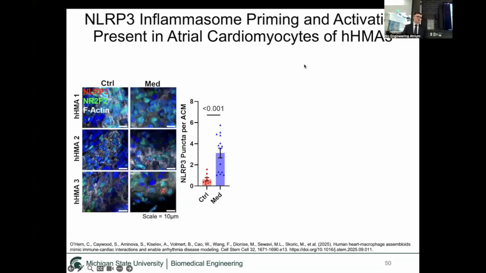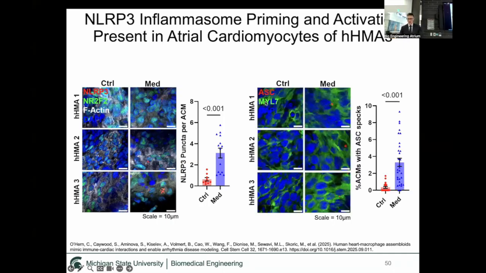The next thing we wanted to do was show that we were actually activating the inflammasome, the thing we set out to activate. To do this, we needed to show both steps, that priming step, which triggers the transcription cascade, and then activation. To show that priming occurred, that first step, we did immunofluorescence staining of NLRP3, which is a component of the inflammasome, but it should increase in expression with priming. And as you can see in atrial cardiomyocytes stained with NR2F2 and F-actin, there is more NLRP3 staining in the atrial cardiomyocytes versus the control.